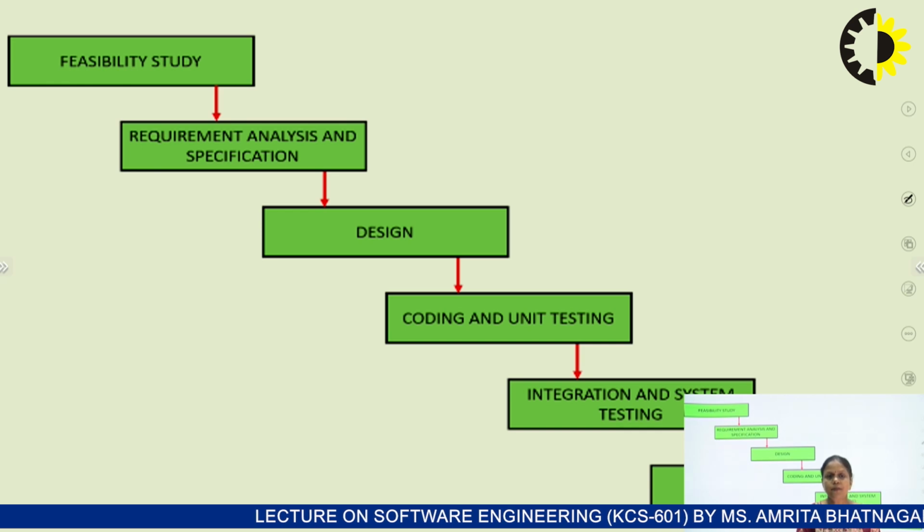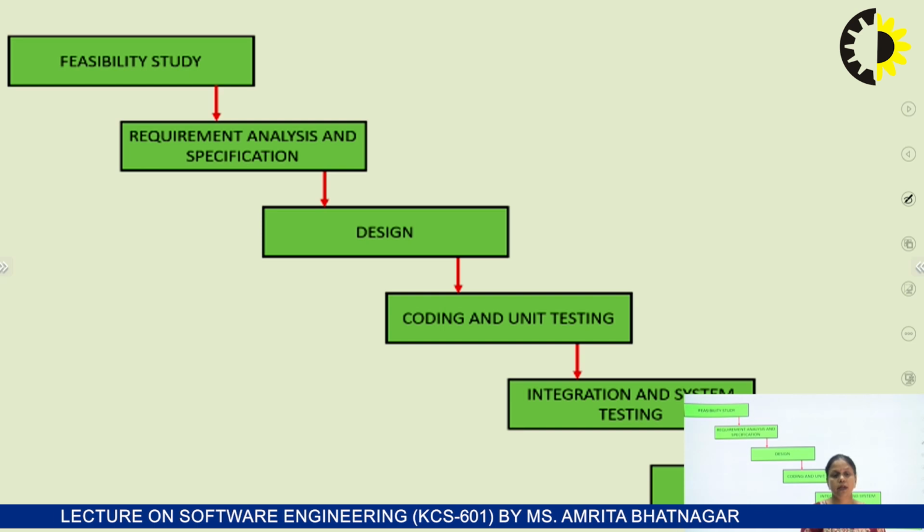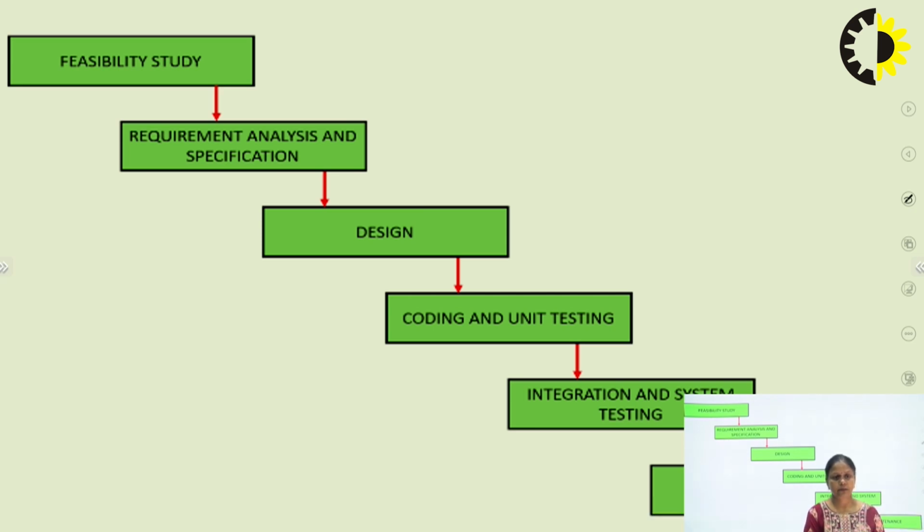Next is the coding and unit testing. In the coding part, we will code our software in a particular language, and unit testing means we will test each and every piece of code with different inputs, and we will get the output, and this output should be correct. In coding and unit testing, we create the code and also test all the pieces of code individually.